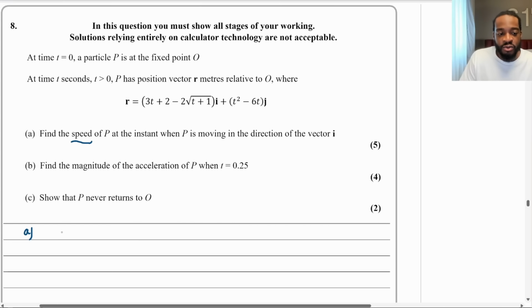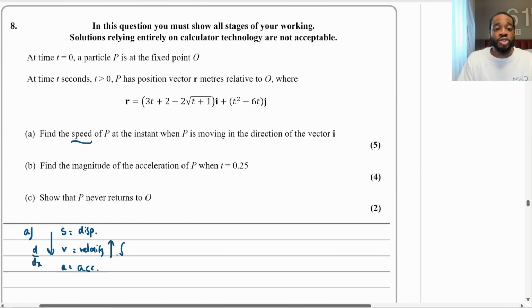So what I like to do is this. Remember, when we're not dealing with vectors, we write s, and then we write v, and then we write a. This is displacement for short, this is velocity, and then this is acceleration. To go down, you differentiate, so I'm just writing d/dt, and then to go up, you integrate. So we are currently at the displacement, the position vector r, so we need the velocity.